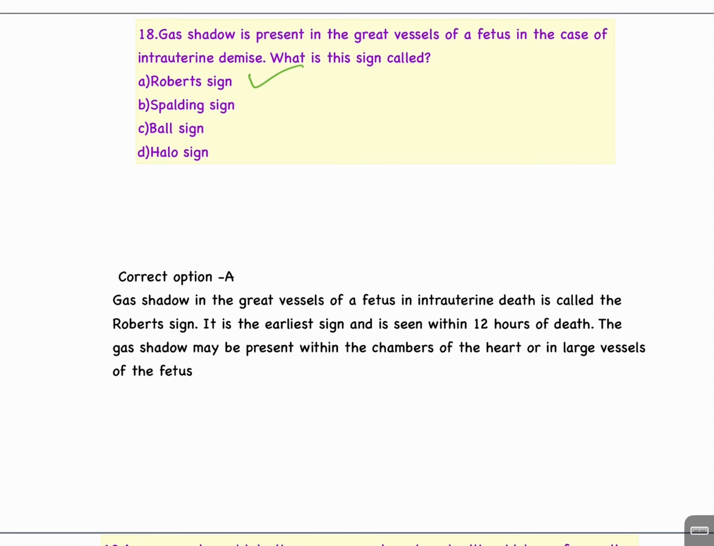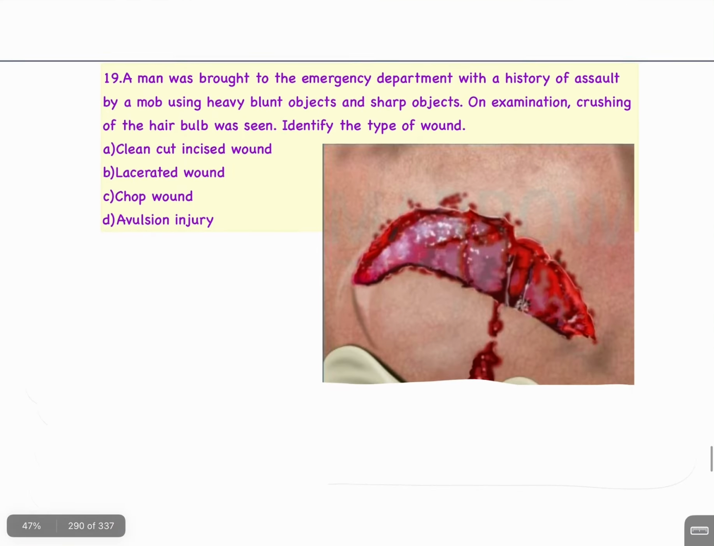Gas shadow in the great vessels of a fetus in intrauterine death is called the Robert sign. It is the earliest sign and is seen within 12 hours of death. The gas shadow may be present within the chambers of the heart or in large vessels of the fetus.